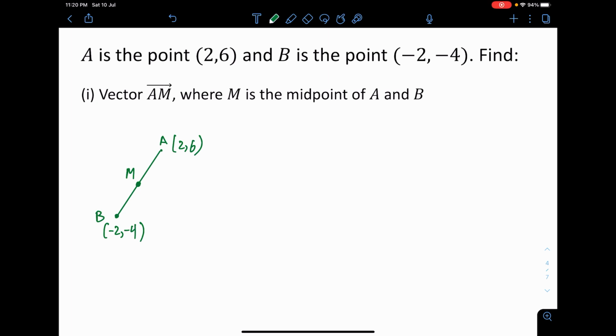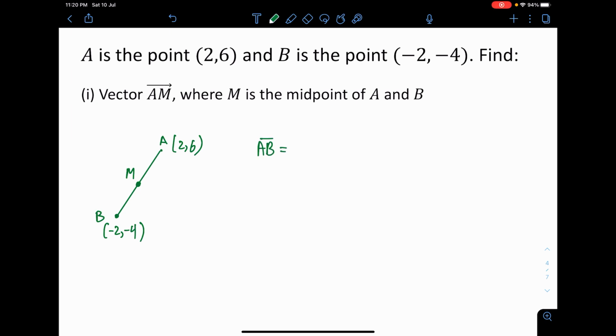Since I drew this, I think I can use the midpoint theorem just like in coordinate geometry. But do I have to? I mean, yeah, you can. It's totally free. Whatever method you want to use in O level, as long as you get the answer, it's totally perfect. Just present your answer well enough. But I want to solve this with vectors only. So what do I need to do?